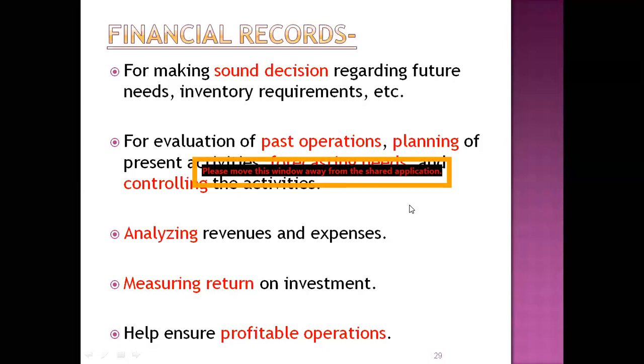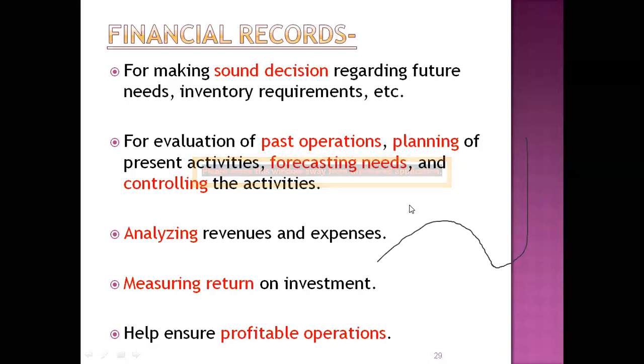And these financial records help ensure profitable operations. After seeing all the financial records, you have to finally identify whether this year we are in loss or in profit. Generally, most times it is profitable. If you are spending approximately 10 to 12 lakhs per year, then approximately 20% to 25% is the profit.